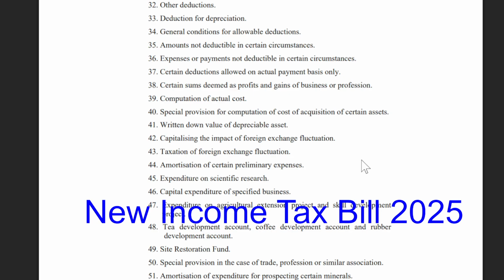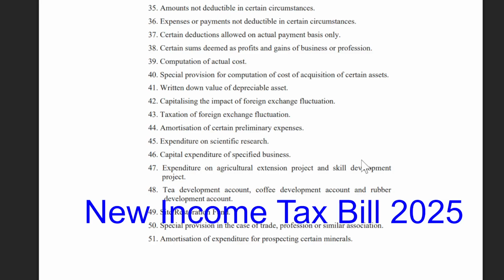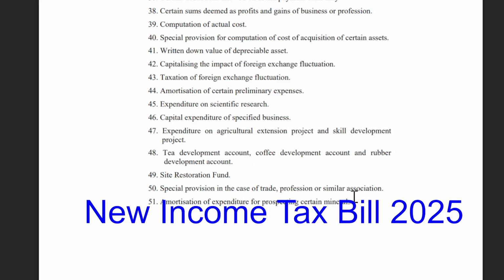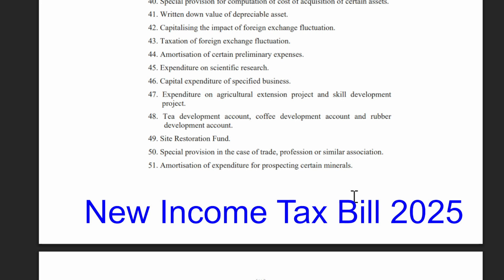Amortisation of certain preliminary expenses. 45, Expenditure on scientific research. 46, Capital expenditure of specified business. 47, Expenditure on agricultural extension project and skill development project. 48, Tea development account, coffee development account and rubber development account. 49, Site restoration fund.